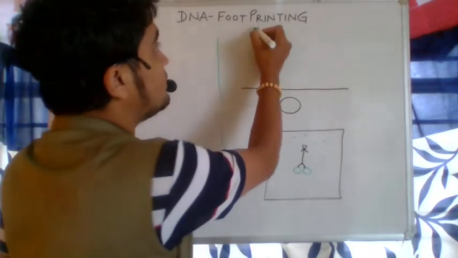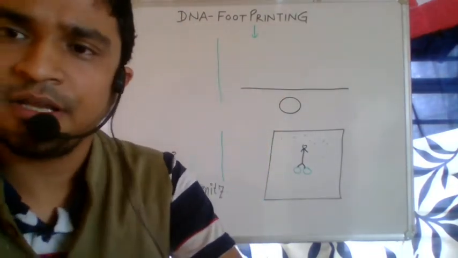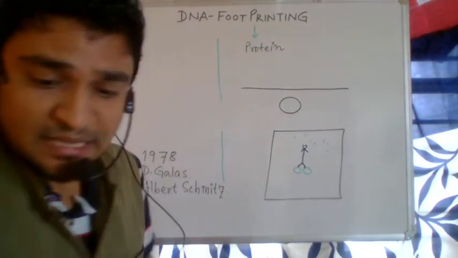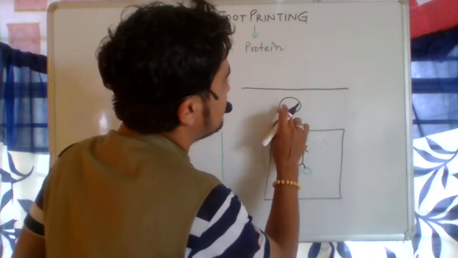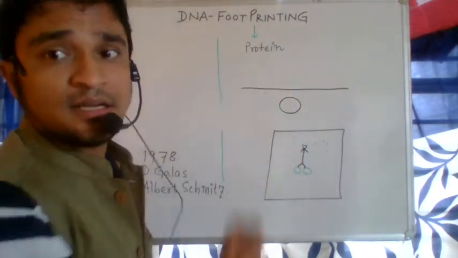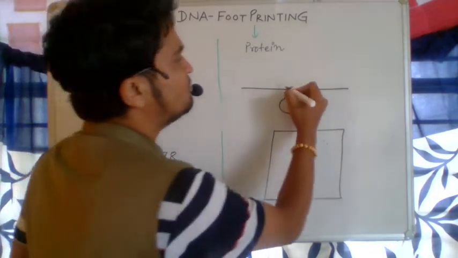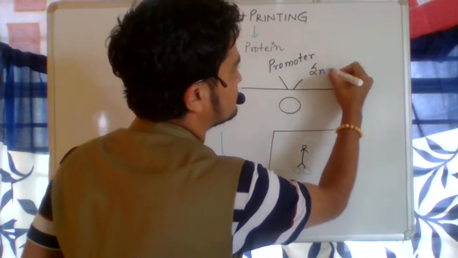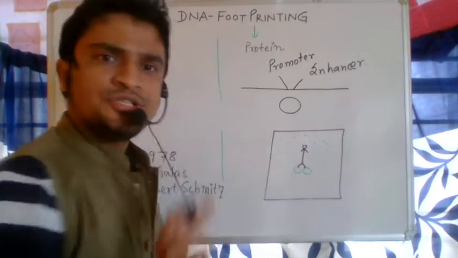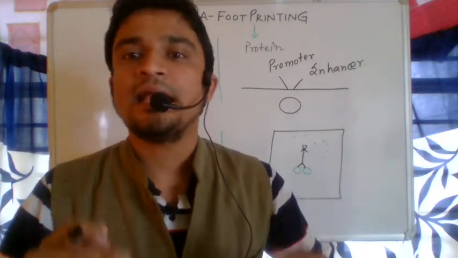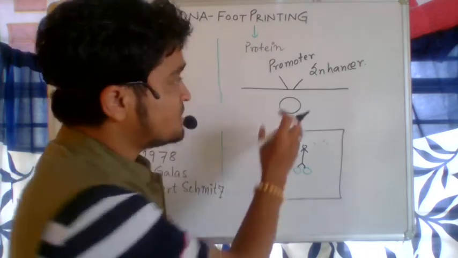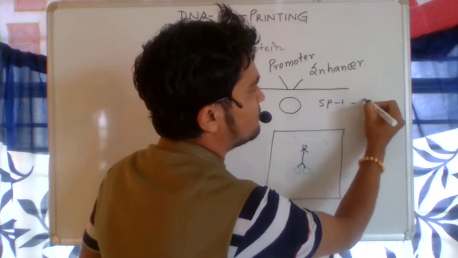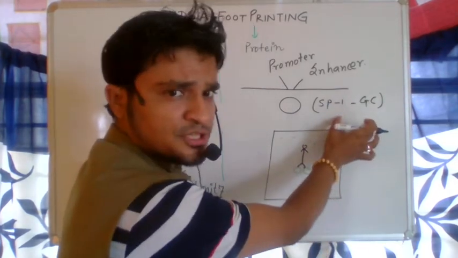Now when DNA and protein interact, this point is different from DNA fingerprinting. Suppose this protein is capable of binding to a certain sequence of the DNA. Let me come to the two basic components of the DNA that can bind: promoter and enhancer. These are two regions, sequences of the DNA, that are capable of interacting with the protein. The protein can bind with this promoter region. For example, the Sp1 protein will bind to the GC-rich domain. We will come to this point later on.